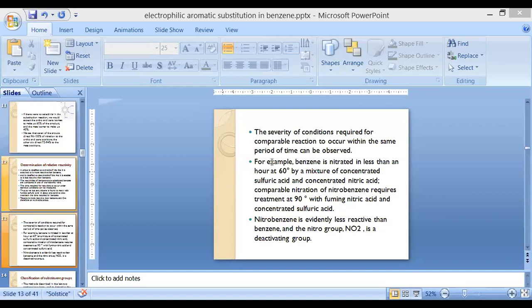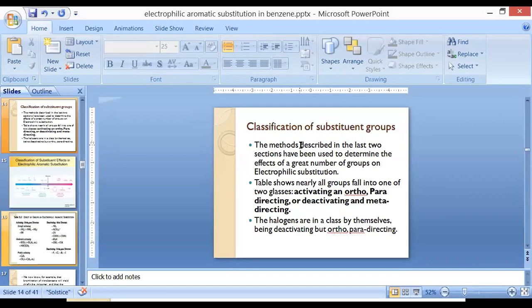So how are we going to classify these substituent groups? The method described in the earlier cases has been used to determine the effects of a great number of groups which undergo what type of reaction? Electrophilic substitution reaction. So we can classify these functional groups under activating at what position? Ortho-para director, because we have discussed that